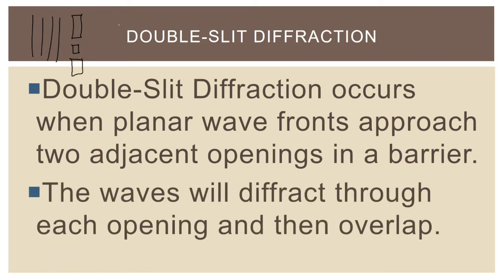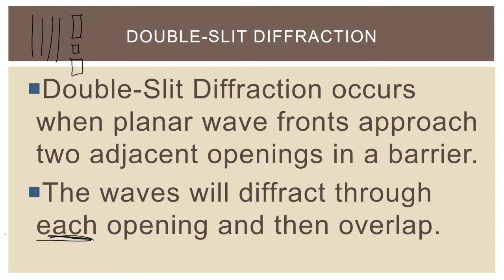The waves, when they get up to these 2 adjacent openings in the barrier, they'll diffract through both openings, or through each opening, and then they'll overlap. What happens when they overlap is quite interesting. So take a second to pause this video here, write that down, and when you hit play, take a look at an image here, which will explain what happens.